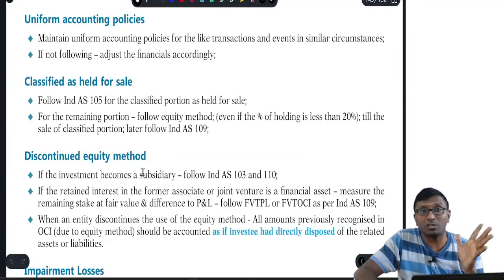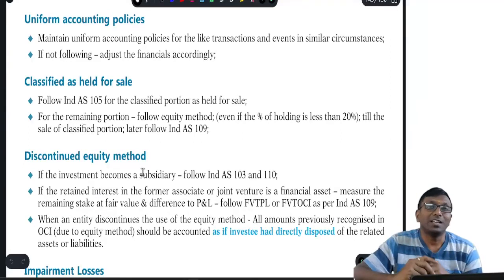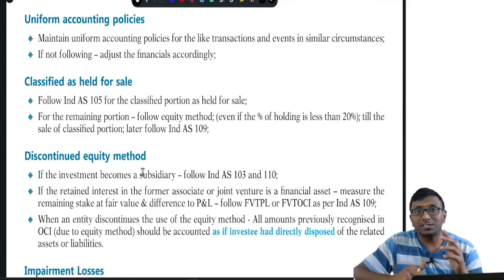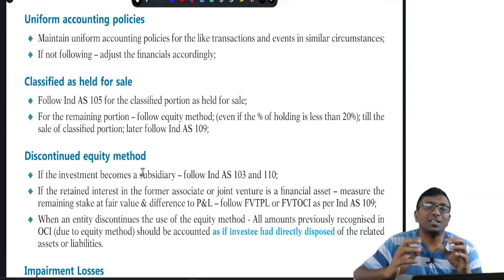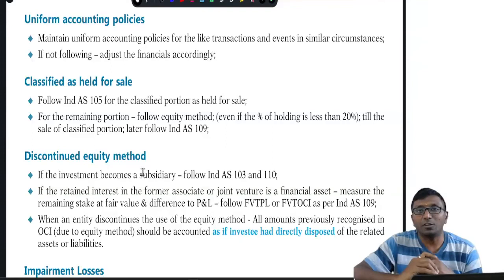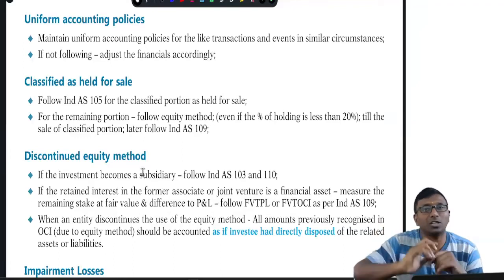Next, a very important point: classified as held for sale. If it is classified as held for sale, then you are supposed to apply Ind AS 105. A simple example: suppose I have a 30% stake. Out of the 30% stake, say 15% I want to sell off, and the remaining 15% I don't want to sell. The 15% which you want to sell off should be measured at book value or fair market value minus selling cost, whichever is lower, as per Ind AS 105.